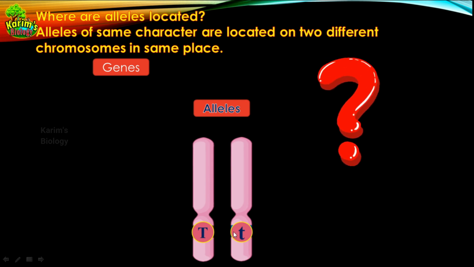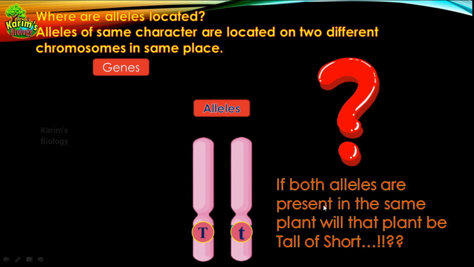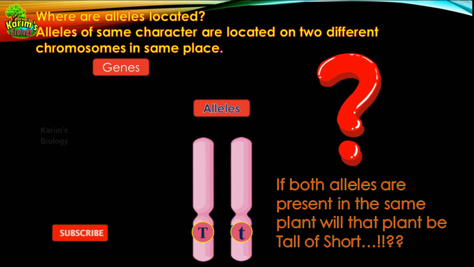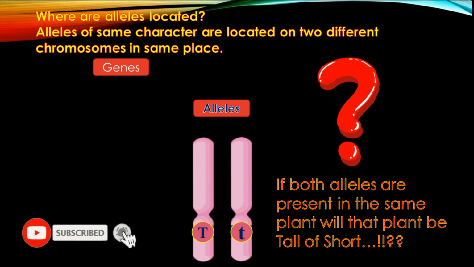When both versions of the same gene are there in a plant, will that plant be a tall plant or a dwarf plant? That's the question. If both alleles are present in the same plant, will that plant be tall or short? If only T is present, there is no doubt that the plant will be tall. If small t is there, then that plant will be dwarf. But if both of them are there, will that plant be tall or short? I'm going to answer this question in my next session.